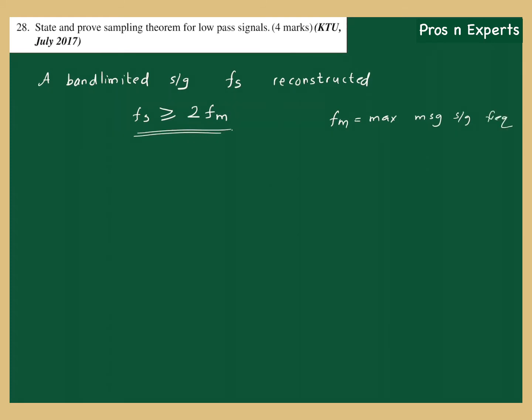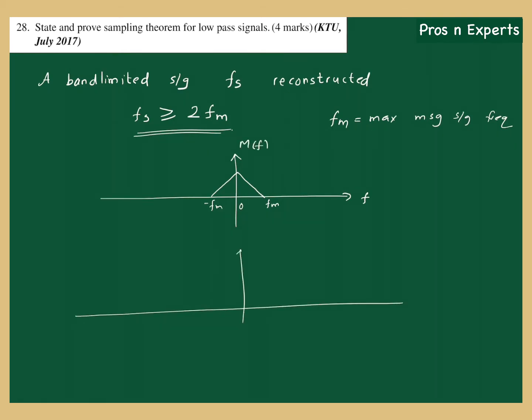Okay, so we have already seen this. If this is the message signal, frequency band limited with a maximum fm, this is the Fourier spectrum of a message signal m of f. Then what happens after sampling? After sampling, you can see the spectrum of the message signal repeats. The replica of this message signal spectrum repeats infinitely on both sides of the axis.